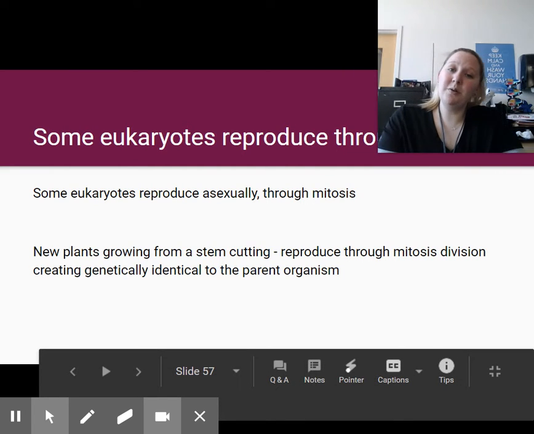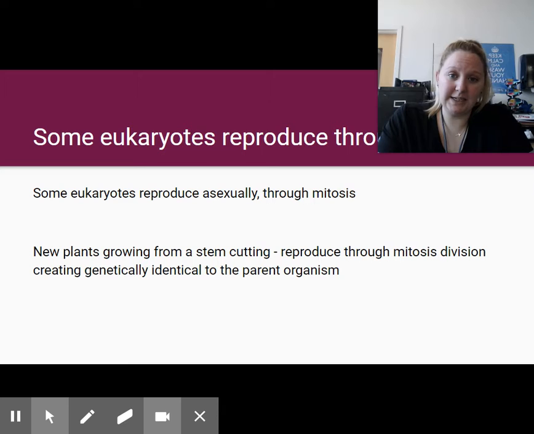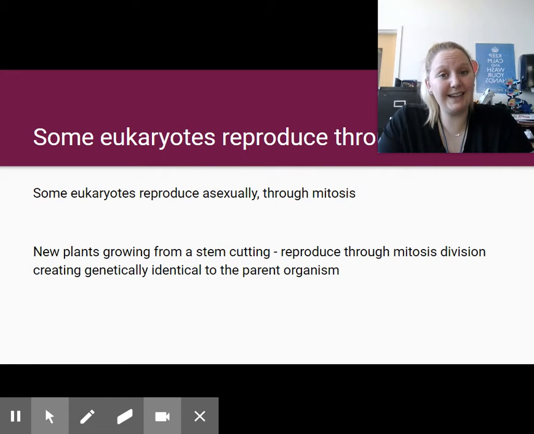We do have some eukaryotes and multicellular organisms that have the ability to reproduce asexually through mitosis. If you have ever taken a cutting of a plant from one place and then got it to grow roots and then replanted it in the soil, you've helped that plant reproduce asexually. It's that growing of plants from a stem cutting. They reproduce through mitosis and they are genetically identical to the original organism.